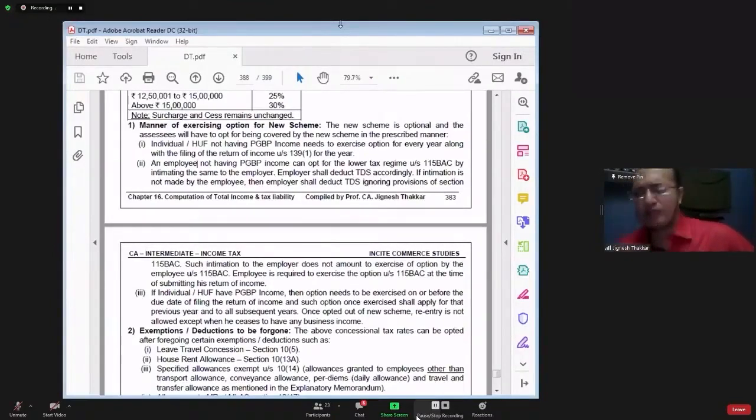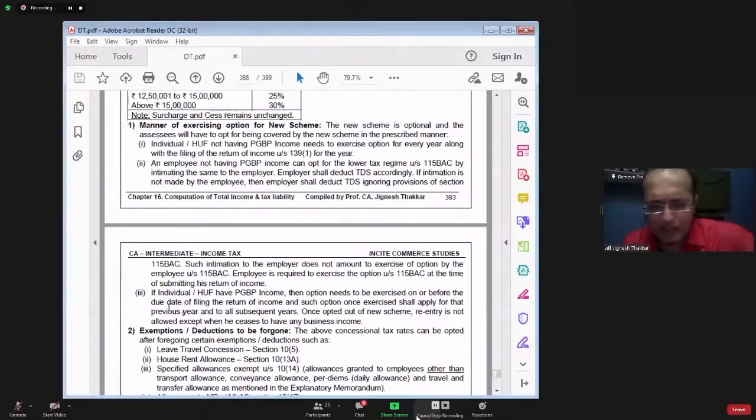Re-entry will be allowed only in one circumstance. That is, your business is discontinued for a few years. For a few years, you are not having business income. And after a few years, you started some other business. In that case only, you can re-enter the section. Otherwise, once you take the exit from section 115BAC, your entry into section 115BAC is restricted. We will not allow you to re-enter the section. Have you understood this very clearly? Yes or no?